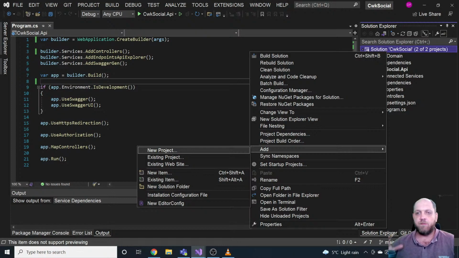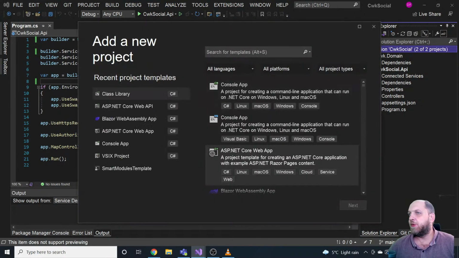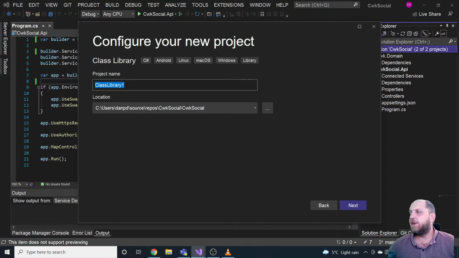It's pure business logic. Okay, so let's also create this project, and all the handlers and queries and things like that will live in a dedicated layer, which we will call CWK Social dot Application. So we'll call this the application layer. Now, if you're following the clean architecture naming convention, this would be called use cases.